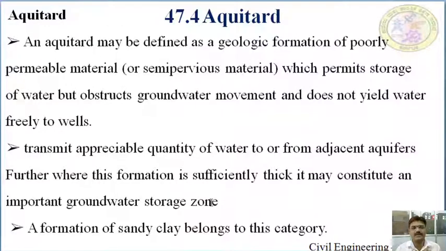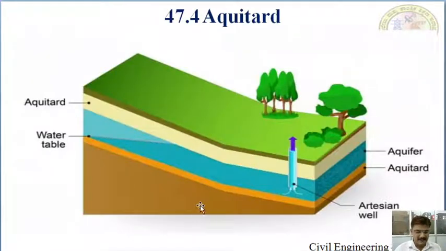Further, where this formation is sufficiently thick, it may constitute an important groundwater storage. A formation of sandy clay belongs to this category. This is the pictorial representation where an aquitard is present, where the layer has low permeability. It's a combination of both aquifer and aquifuge. Examples are sandstone and igneous stones.